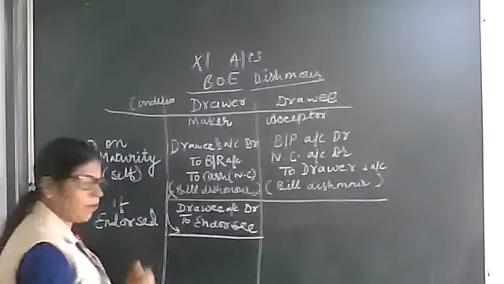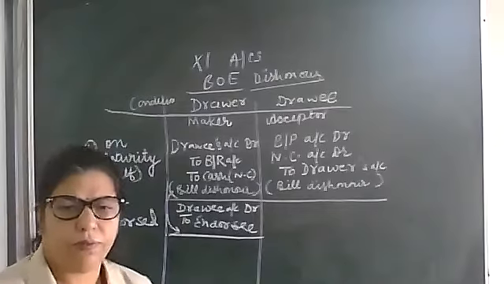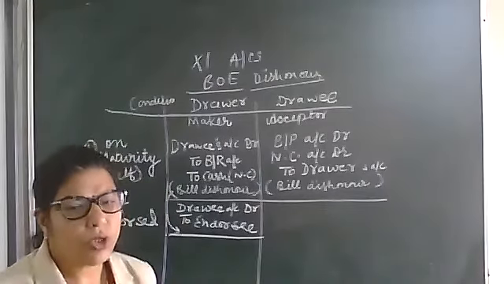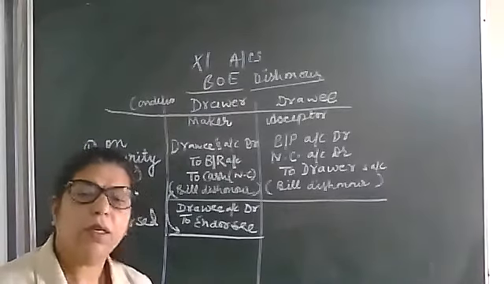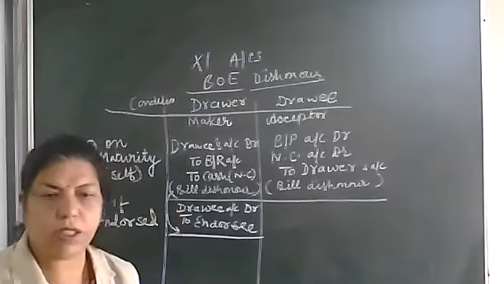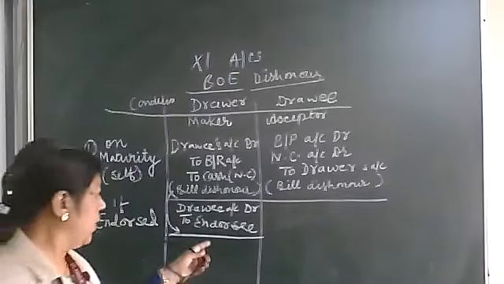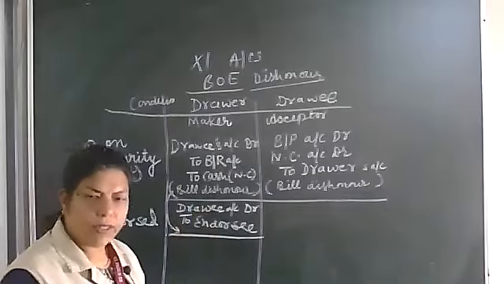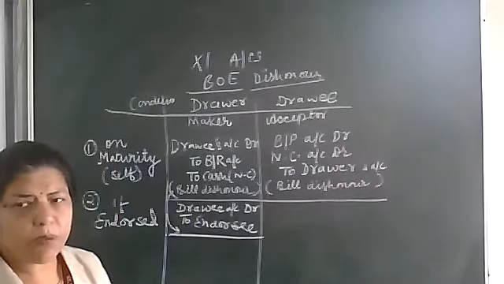Endorsee means third party. So drawee's account debit to endorsee's account, or the third party, here C. Whatever the situation is in the question, you will write that. If the bill is with C, you will write C. If that bill is with Z, you will write Z, because the situation will be the same.